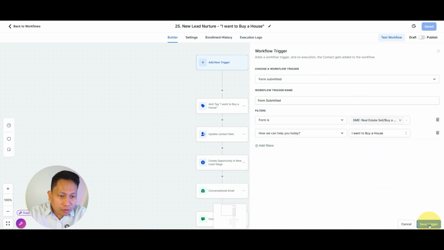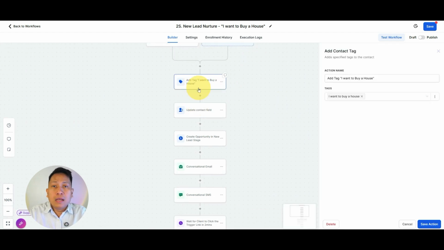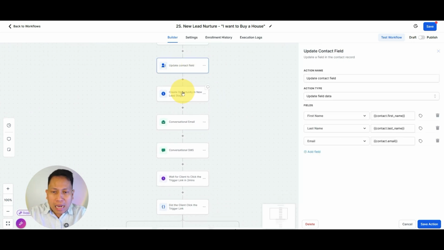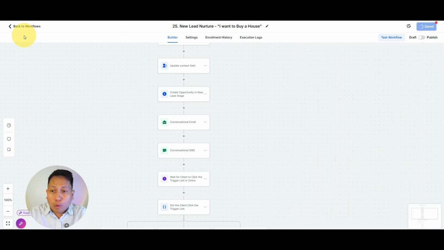We want to buy a house, then save, and then again, it will put a tag. I want to buy a house. So these customers want to buy a house and update the system. And then it will move to a new pipeline, the buy a house pipeline.